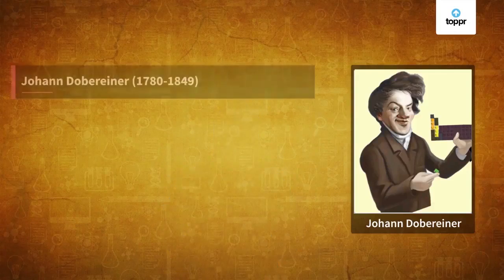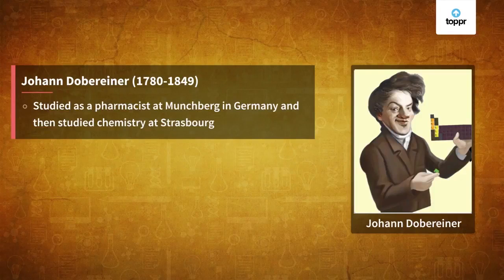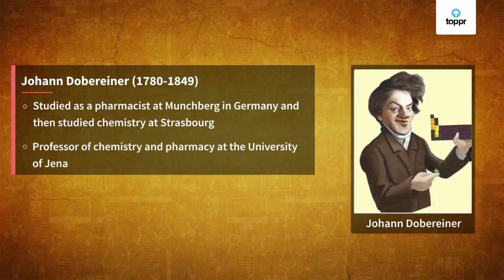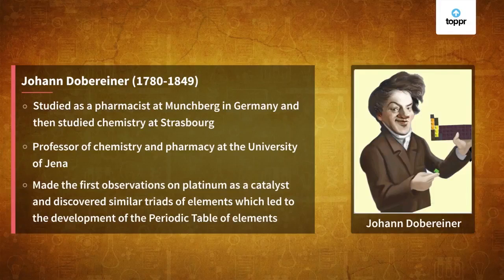In this race, the first one to classify elements was Johann Dobereiner. Johann Dobereiner studied as a pharmacist in Germany at Munchburg, and then he studied chemistry at Strassburg. After some years, he became the professor of chemistry and pharmacy in the University of Jena. He was the first one to find out that platinum can be used as a catalyst. And he also was the first one to classify elements and found out similar triads of elements that led to the development of the periodic table.